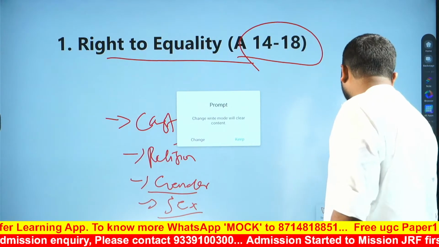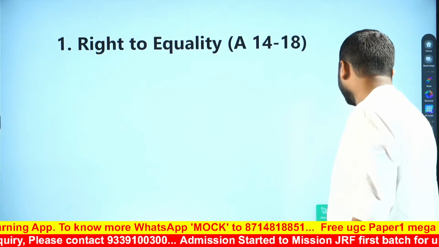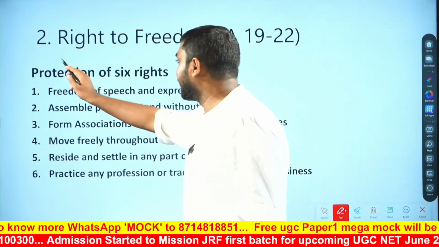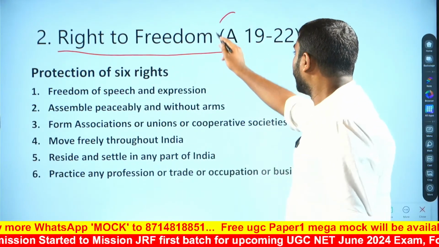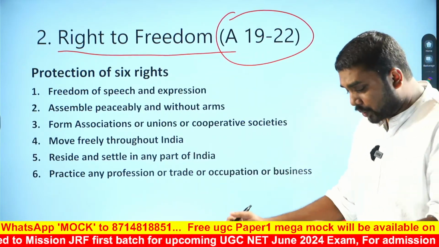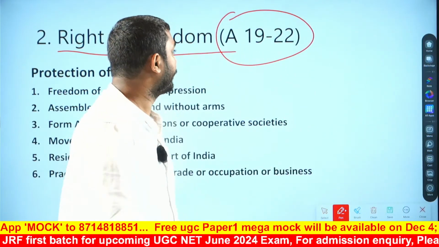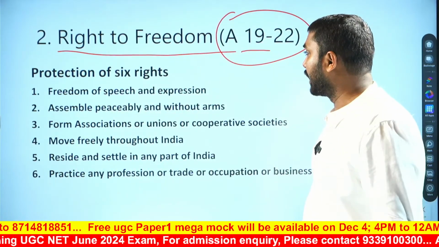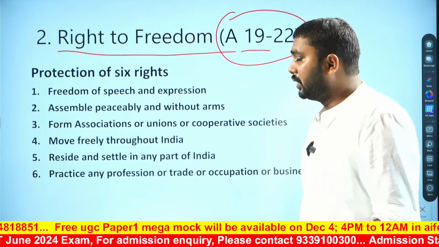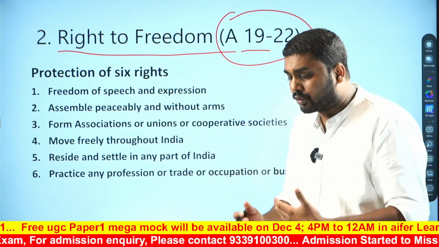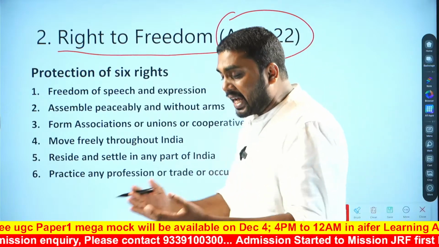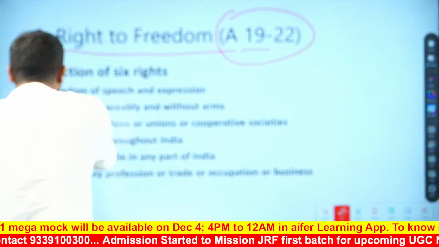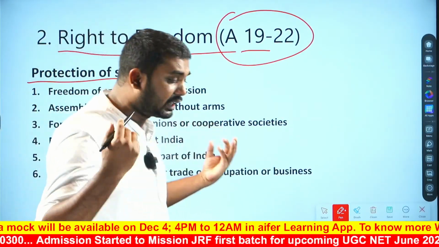Then we can move to the next one, the right to freedom. Which articles talk about the right to freedom? Articles 19 to 22 talk about the right to freedom. Under the right to freedom, we have to understand some major concepts. In this class, we are talking about 2 major concepts under the right to freedom.